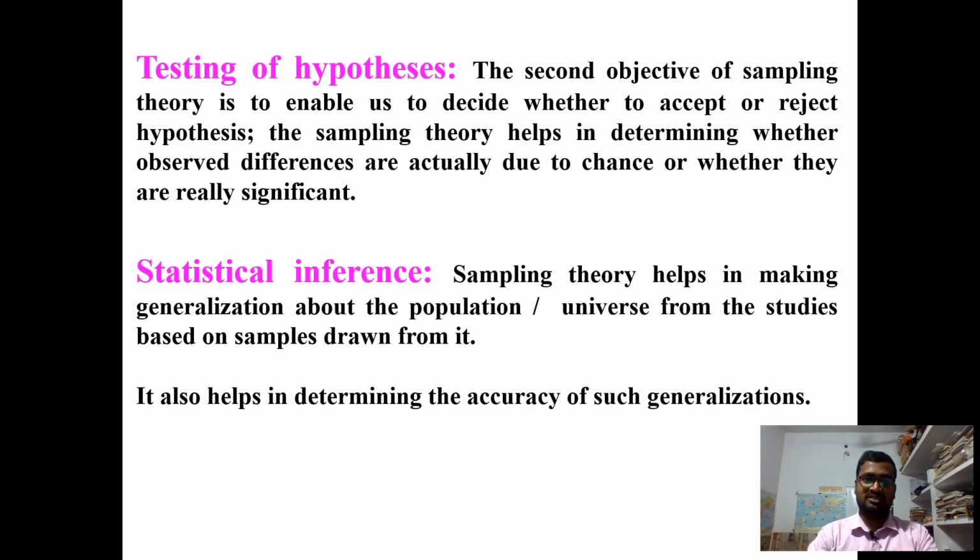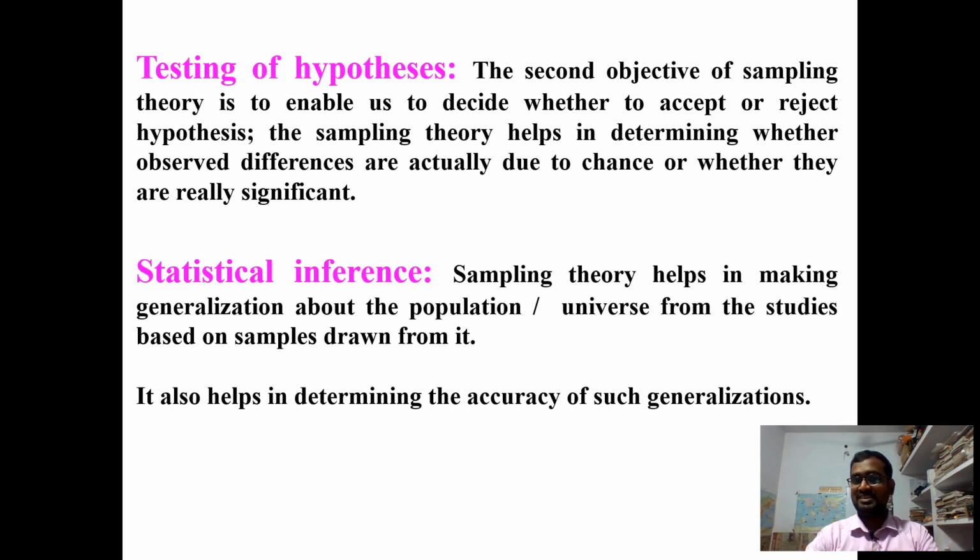Testing of hypothesis: how do we test a hypothesis? It is the second objective of the sampling. It is a theory to enable us to decide whether to accept or reject a hypothesis. The sampling theory helps in determining whether observed differences are actually due to chance or whether they are really significant.